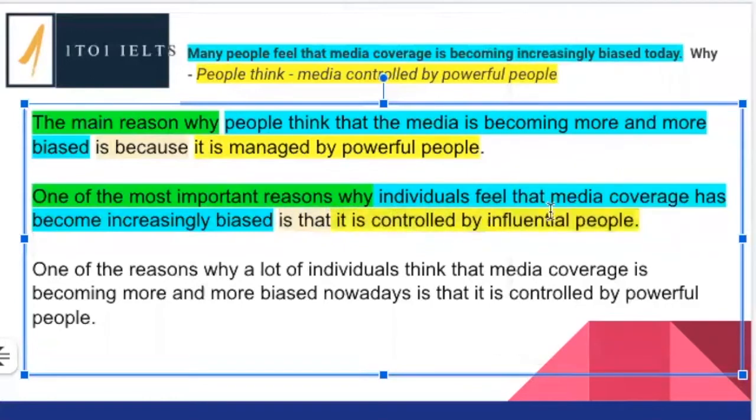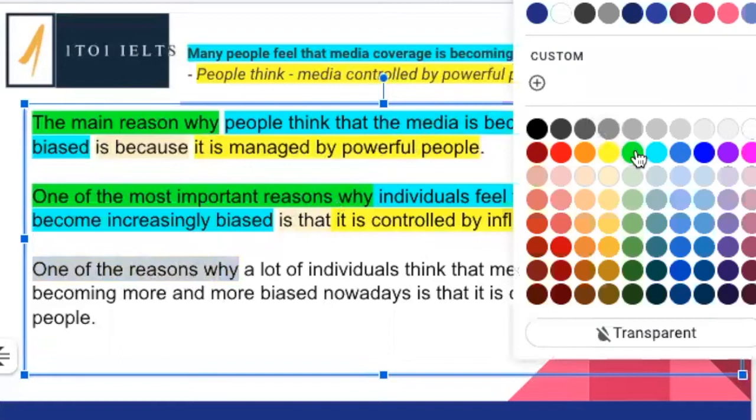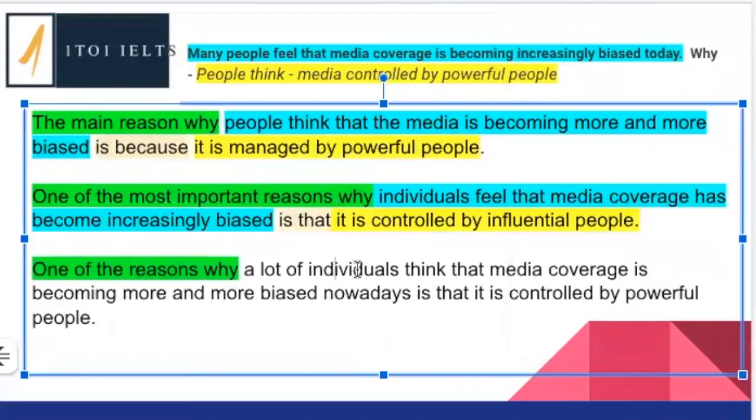And again, we've got a very, very concise, very clear topic sentence. Both of these so far, excellent topic sentences. So great job to the first 2 people who answered this challenge. You're doing really well. Let's have a look at our next one. So one of the reasons why, okay. A lot of individuals think that media coverage is becoming more and more biased nowadays.